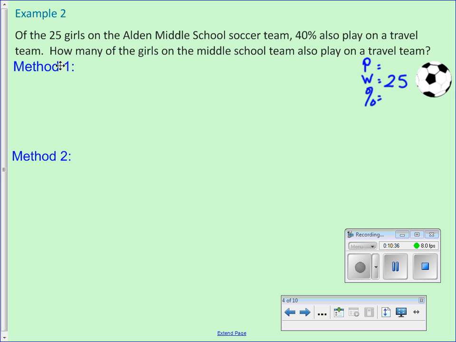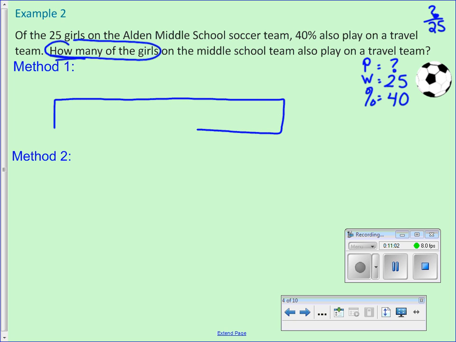Okay, we have 40%, so 40 is our percent. How many of the girls? So how many? So we want to find the part. What part of 25? That's what we're trying to find. So let's draw our double number line. 0, 0, and 100%.